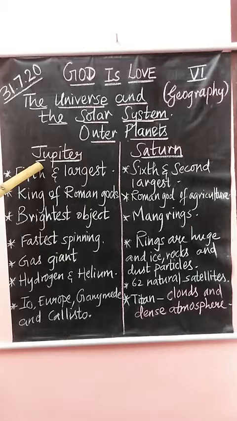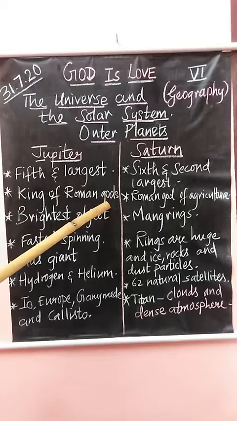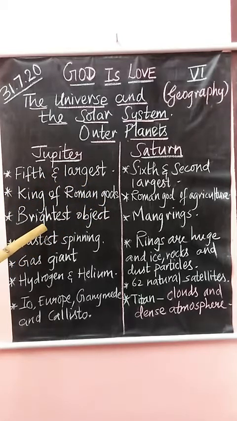First we saw about Jupiter. Jupiter is the fifth planet from the Sun and the largest planet in the solar system. It is named after the king of Roman gods. Jupiter is the brightest object in the night sky next to Moon and Venus. And Jupiter is the fastest spinning planet in the solar system.